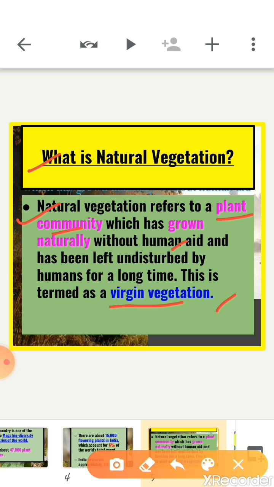Clear? So both natural vegetation and wildlife play an important role in sustaining the ecological balance and the economy of a country. So children, this chapter helps us to understand the variety of vegetation and wildlife found in our country and its effect and importance for our country.